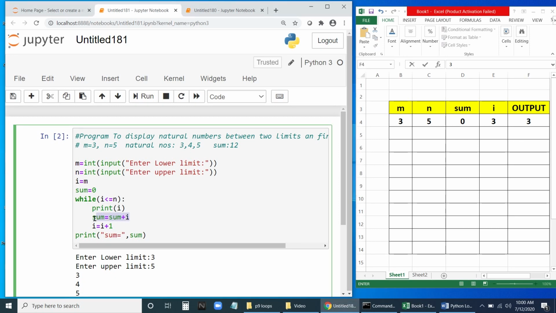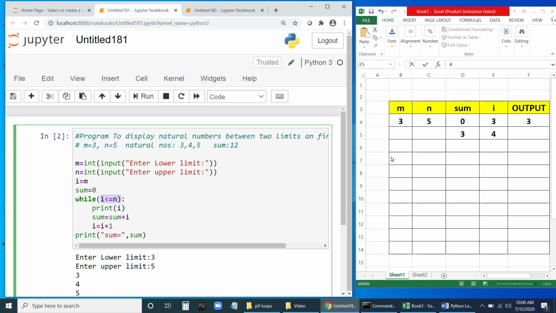Next, sum is equal to sum plus I. What is the value of sum? 0. I is 3. 0 plus 3 is 3. Sum value is 3. Next, I is equal to I plus 1. Increment I by 1. Now this will become 4. Go back, not to this print statement, you have to go back to the loop. This is outside the loop.